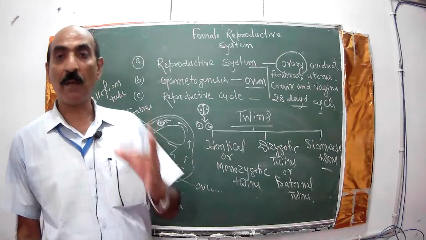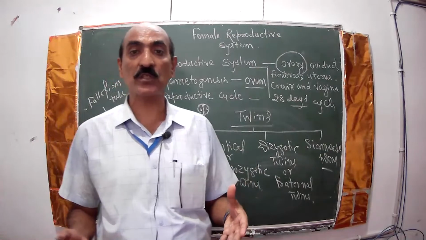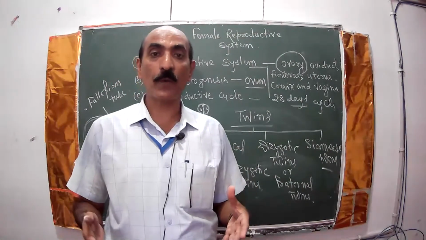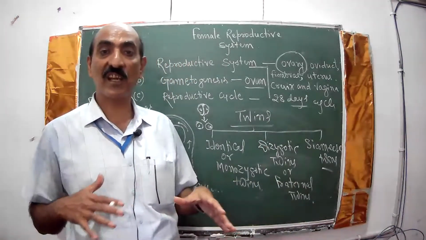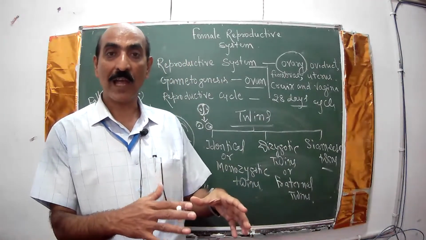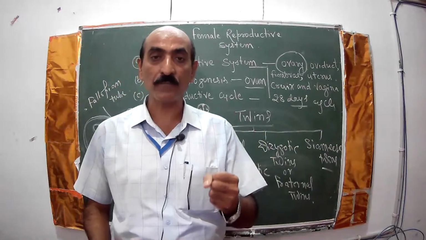As you know, a huge number of sperms are produced in one copulation, millions in one ejaculation, and there is a race among them, and the fittest gets the chance to fertilize the ovum.